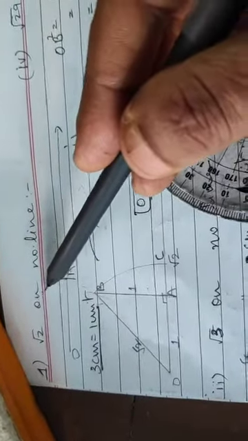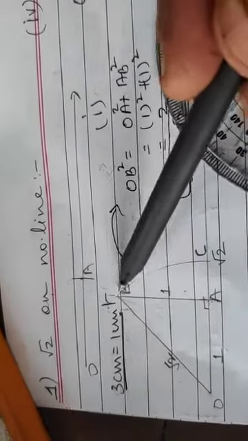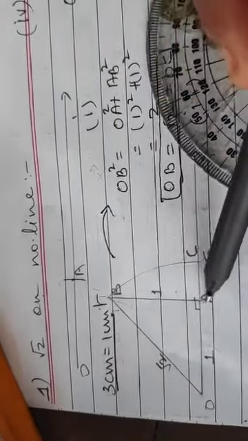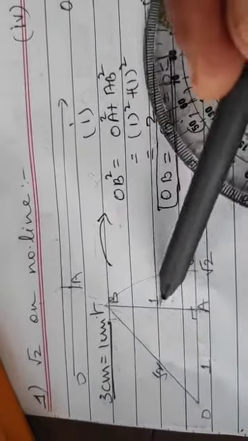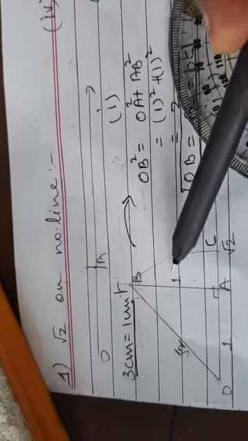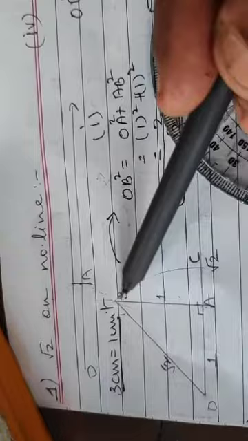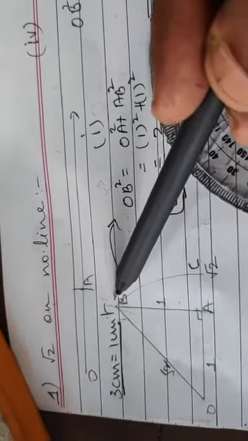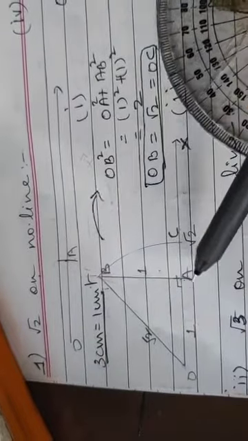Then joining this dot with this A, you draw the unit measurement. What was the unit measurement? 3 cm. So 3 cm over here, 3 cm over here. But both of them I am considering as 1 unit each. So after joining it, it will be an L shape. You complete the figure with the help of the scale. Clear? So this will be a right angle triangle.